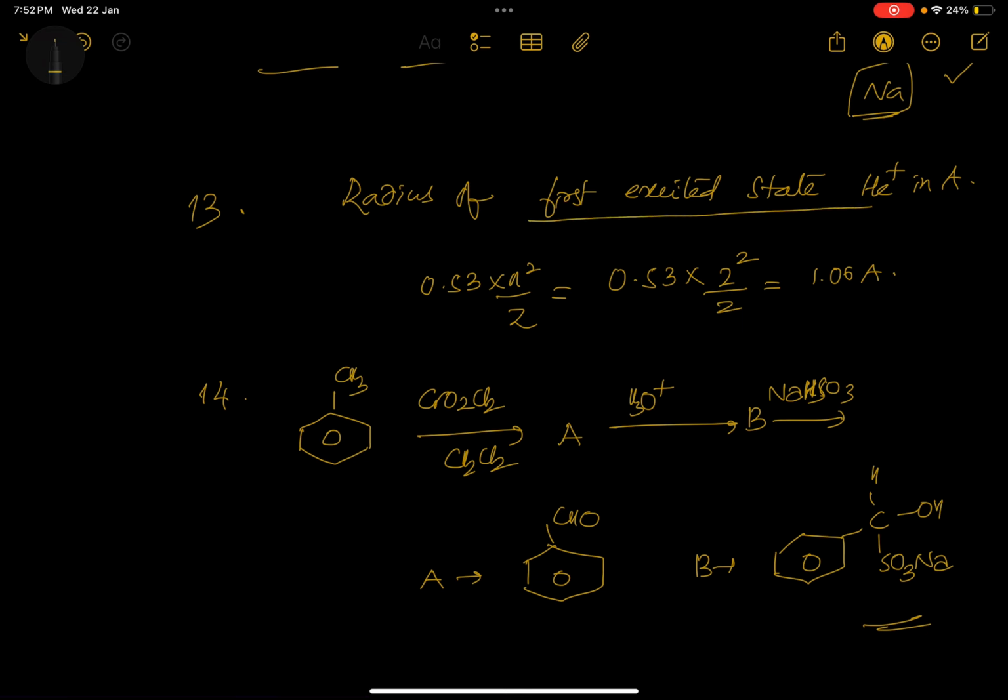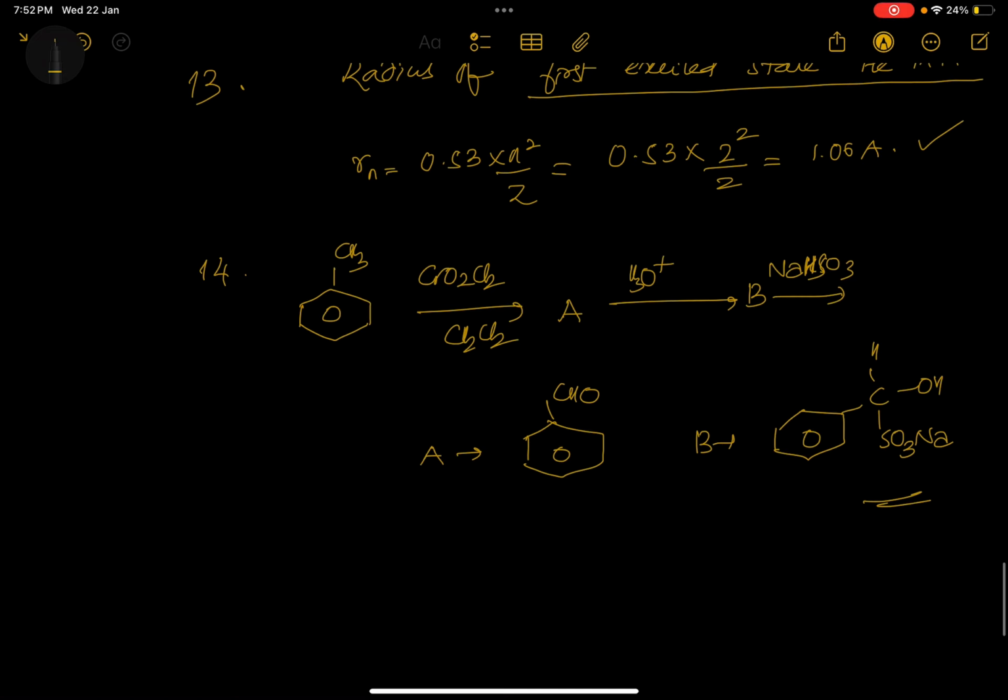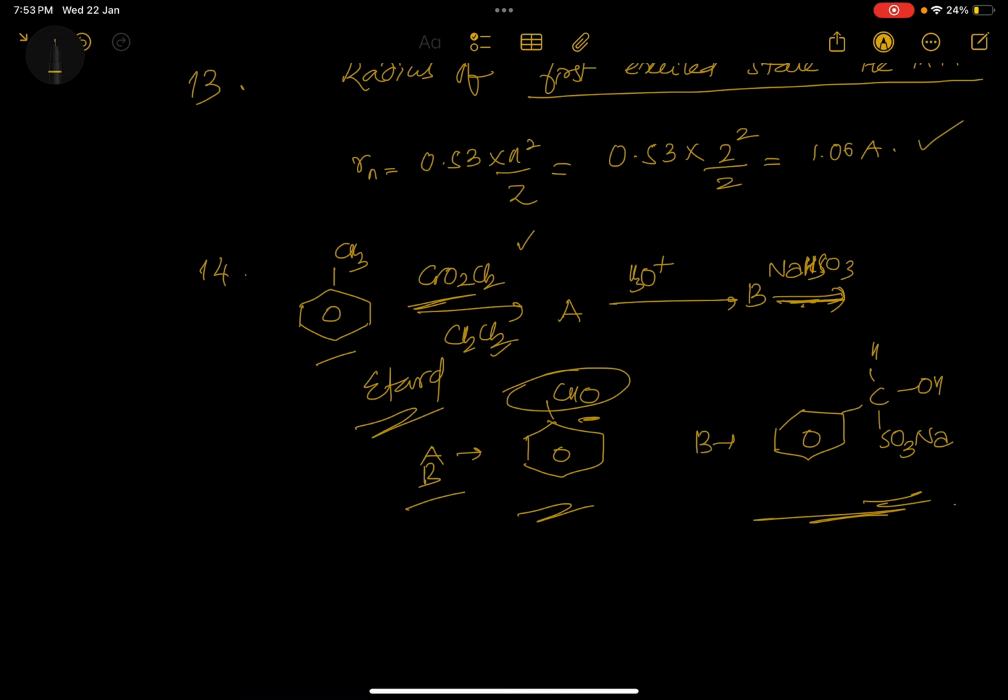Radius of first excited state of helium plus in angstroms. Radius formula: rn is equal to 0.53 into n squared by Z. Direct formula. Toluene when treated with CrO2Cl2 in presence of CS2 and H3O plus, you will be getting benzaldehyde. Okay, now chromyl chloride means this is the Etard reaction. I think you remember. Then this is first one, followed by NaHSO3. When you go with NaHSO3, this is an addition reaction and you will be getting this compound.